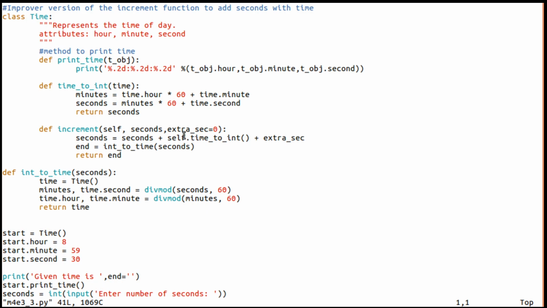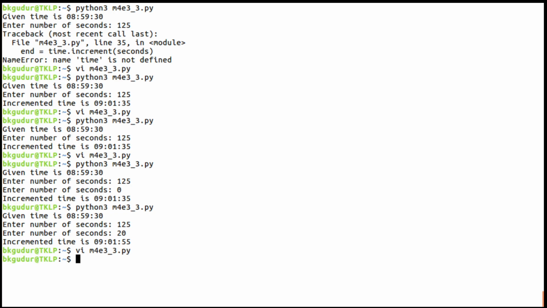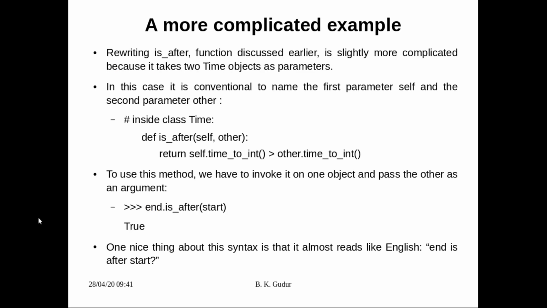Say these 2 are positional, whose values you are supposed to specify in a function call, meaning method call. Here we have specified, so one is second and another one is the subject itself, whereas e_seconds, this particular keyword argument, is not necessary. If it is there you can specify, otherwise it's not necessary. I hope this concept is clear to all of you, right?